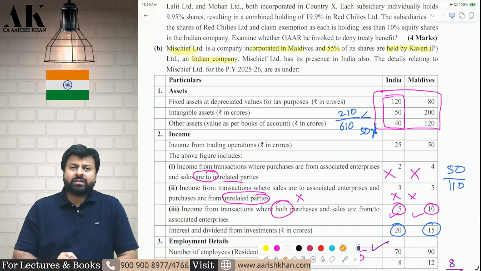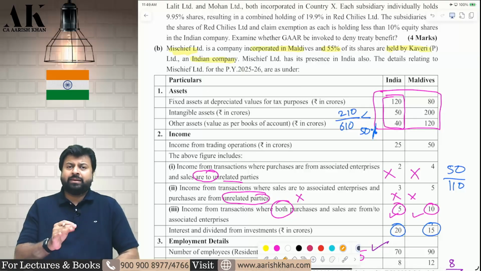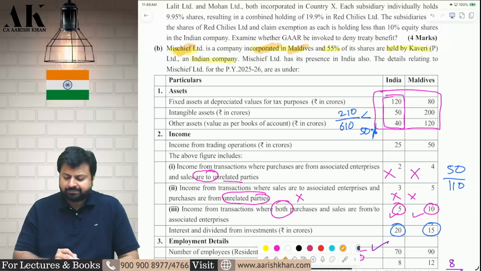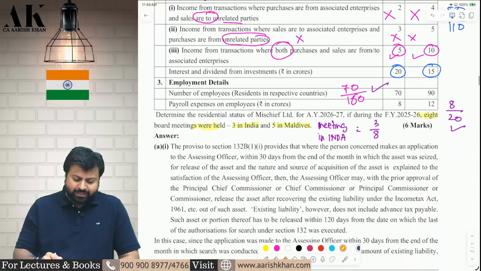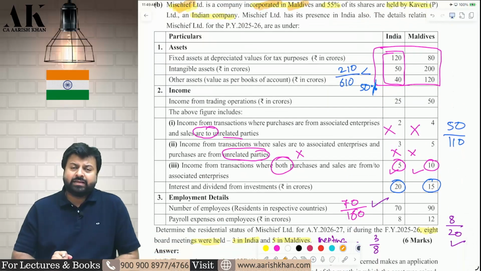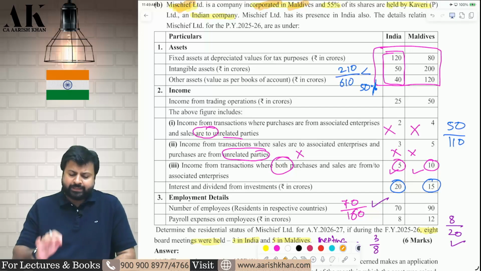Next question is on whether the foreign company has a POEM in India or not. For that, we need to check the ABOI test. Mischief Limited is a company incorporated in the Maldives, and they have given the data to us. What are the conditions to prove that the foreign company is passing the ABOI test? There are 5 conditions. First, the passive income should be less than or equal to 50% of total income.